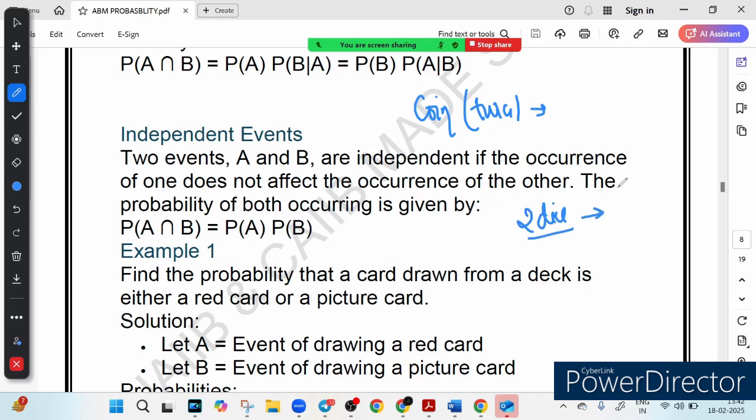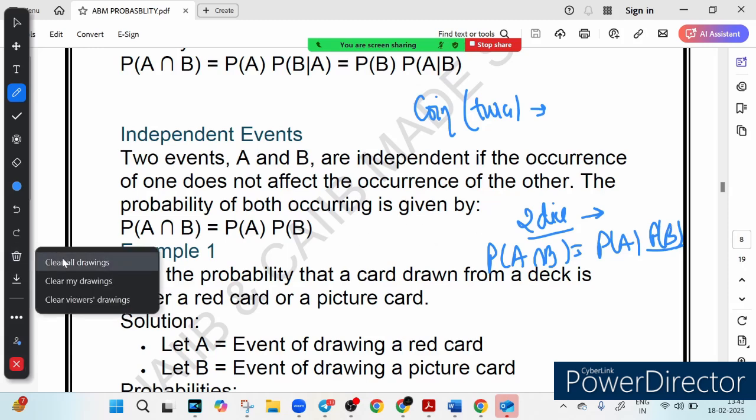So a customer opening a saving account and buying a home loan might be independent events if they are not related, right? And what is the formula for independent events? It is P(A intersection B) is equal to P(A) multiplied by P(B). This is useful in banking when calculating risks that don't depend on each other, like a customer taking two separate types of loan, right? Now let's start with the first example that we have.